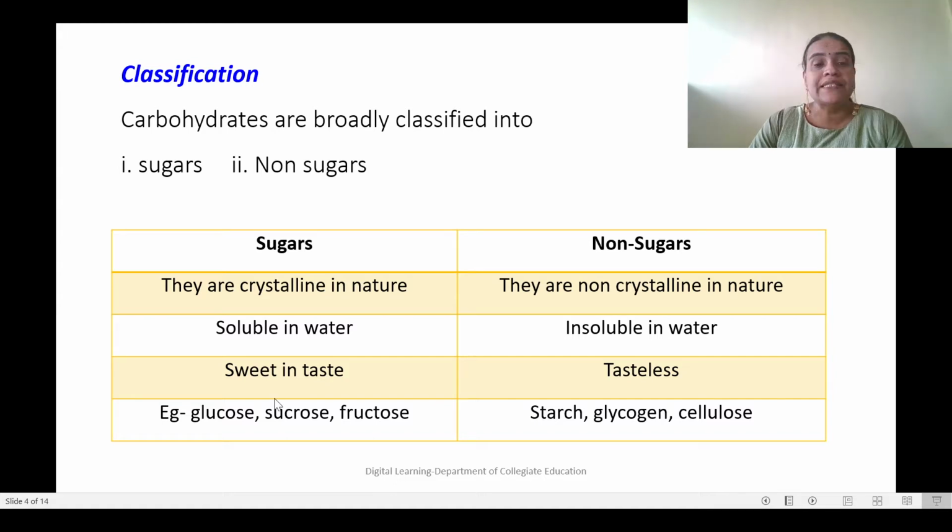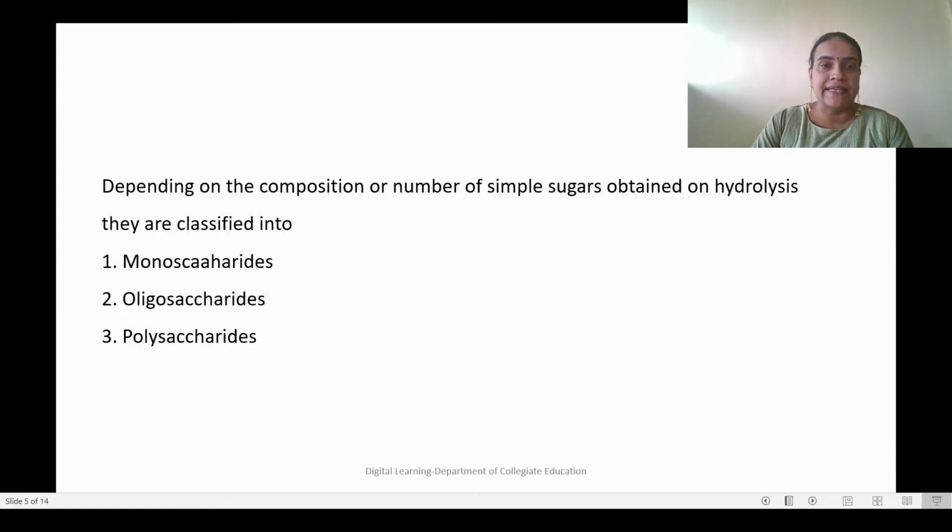Then, sugars are sweet in taste, whereas non-sugars are tasteless. As examples for sugars we can give glucose, sucrose, fructose, etc. Whereas examples of non-sugars are starch, glycogen, cellulose, etc.